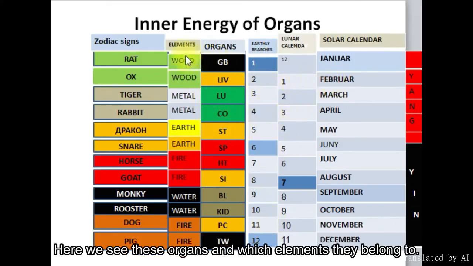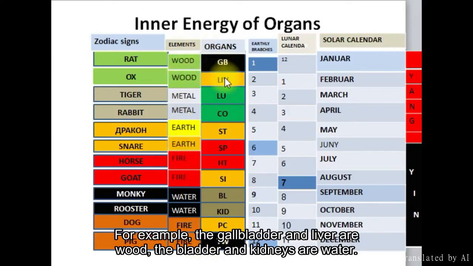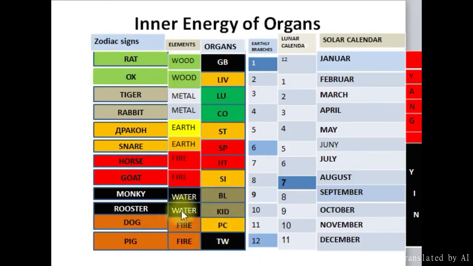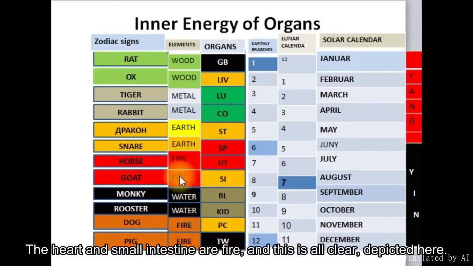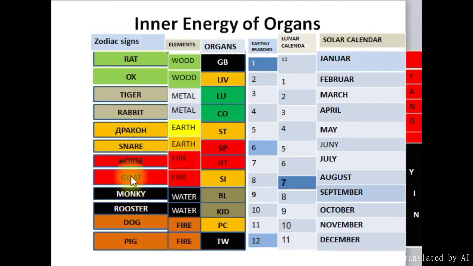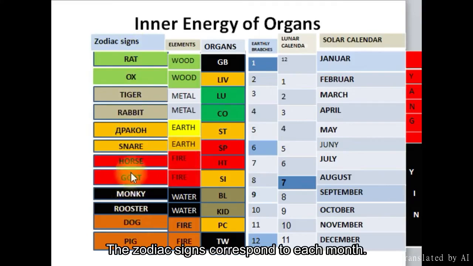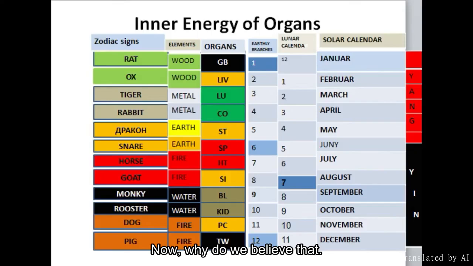Here we see these organs and which elements they belong to. For example, the gallbladder and liver are wood, the bladder and kidneys are water. For example, the heart and small intestine are fire, and this is all clear, depicted here. The zodiac signs correspond to each month. Now, why do we believe that?